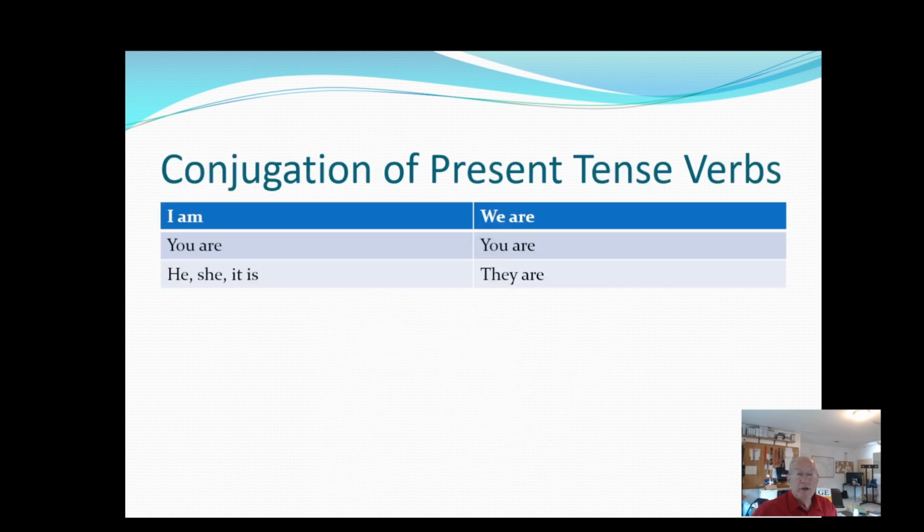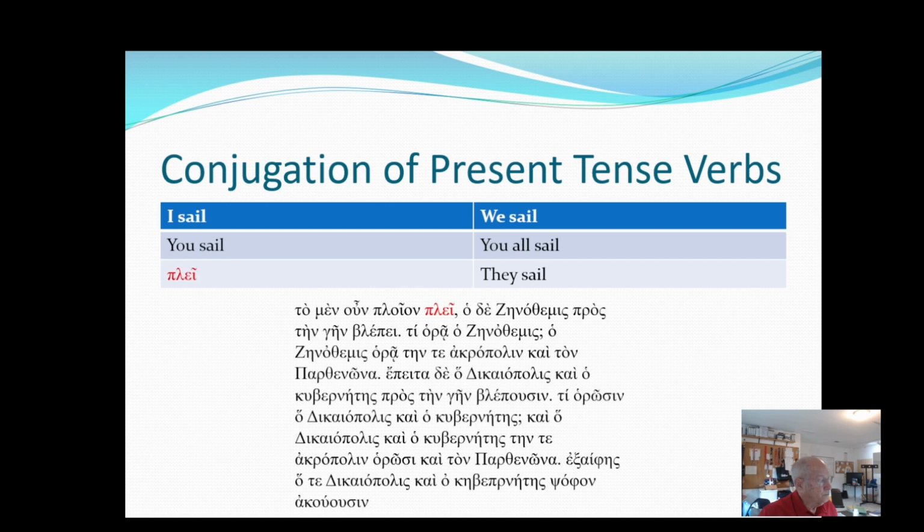All right, so we've been introduced to a number of verbs here, and so we're going to start looking at the conjugation of present tense verbs. In English, with the verb to be, it's something like I am, you are, he, she, it is, we are, you are, they are. In Greek, our first verb is plei: to men ploion plei, and we recall that it says, and now, and so then, the ship sails. I sail, you sail, plei, the ship sails. We sail, you all sail, they sail.